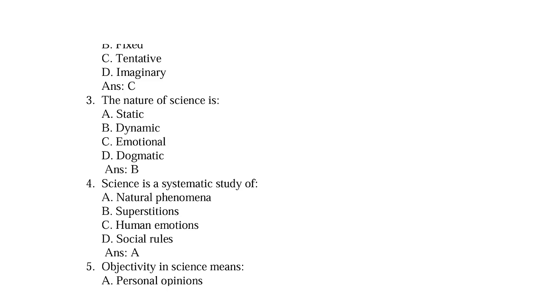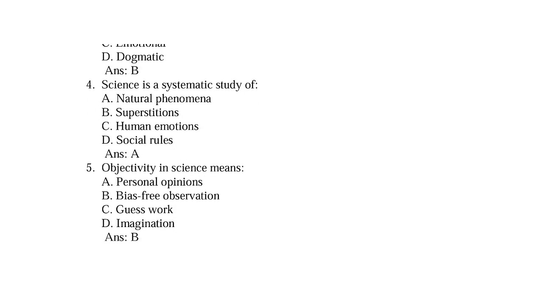Next question, third, the nature of science is option A static, B dynamic, C emotional, D dogmatic. Right option is B dynamic. Next question, fourth, science is the systematic study of option A natural phenomena, B superstitions, C human emotions, D social rules. Option A is the right answer, natural phenomena.